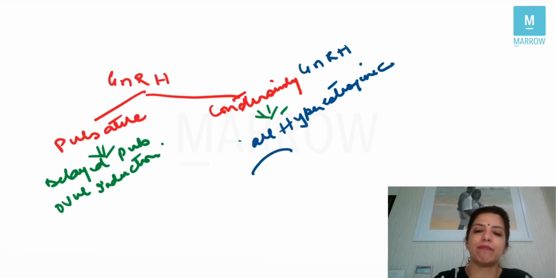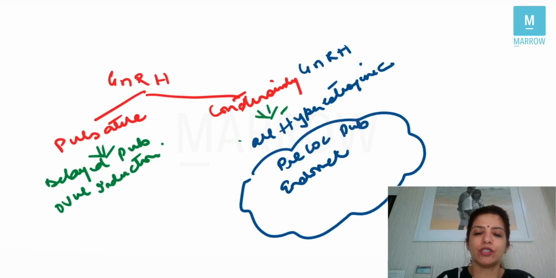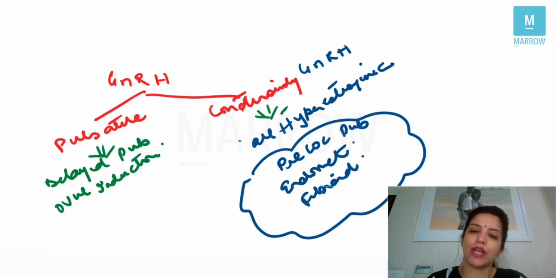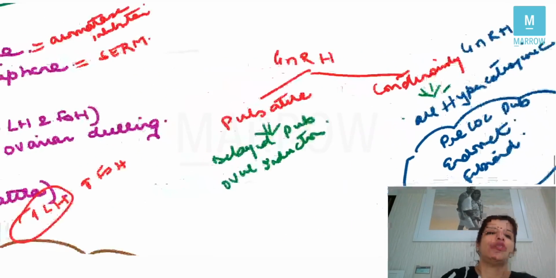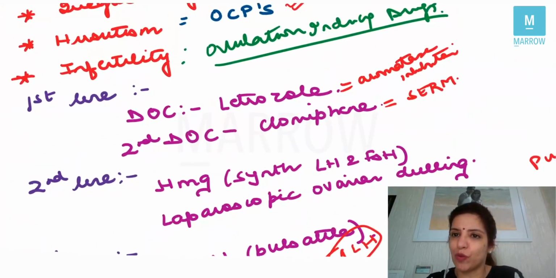These hyperestrogenic conditions are precocious puberty, endometriosis, and fibroid, right? So these are the conditions in which you give pulsatile GnRH and continuous GnRH, right? So this is how you treat infertility in a patient of PCOS.